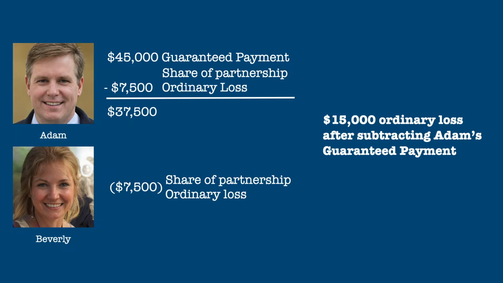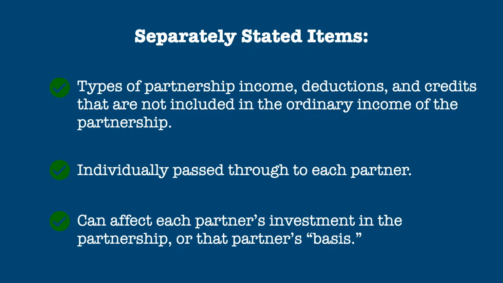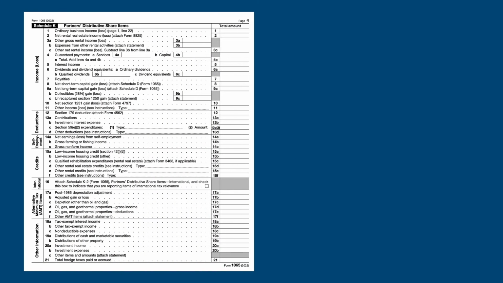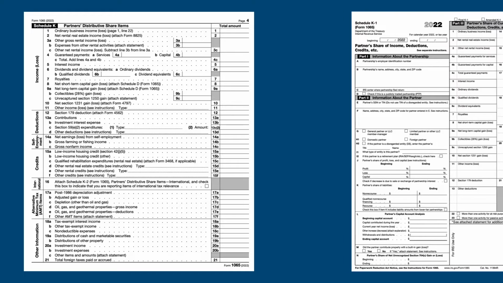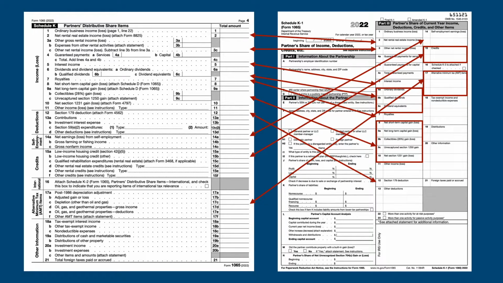The final category of items that can affect a partner's taxable income are known as separately stated items. These are types of partnership income, deductions, and credits that are not included in the ordinary income of the partnership and are individually passed through to each partner. They can also affect each partner's investment in the partnership, or that partner's basis. Partnership basis is definitely a story for another time. Most separately stated items are shown on Schedule K of Form 1065, which is located on page 4 of the return. All of these items have corresponding lines on the partnership Schedule K1.